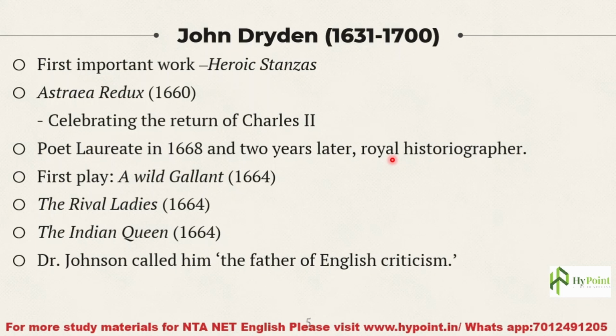So he had two main posts to hold. His first play was The Wild Gallant, which came out in 1664. So don't get confused.